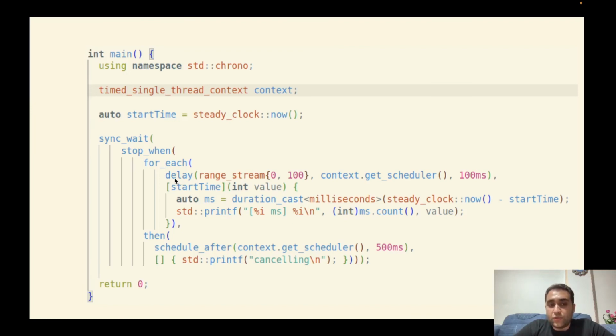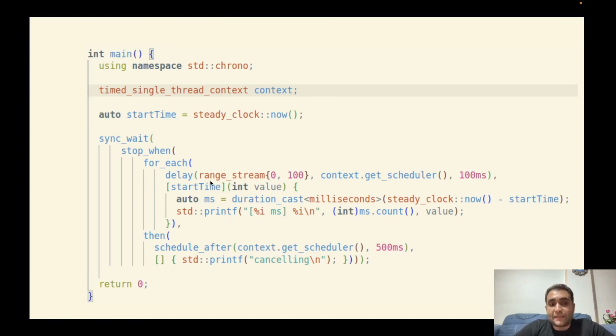It causes the stream values to be generated with a specified delay. The delay function receives a stream and a scheduler and a specified delay, and it returns a sender or a stream. I don't know exactly, but these stream values will be generated lazily. It means each value will be generated after 100 milliseconds.